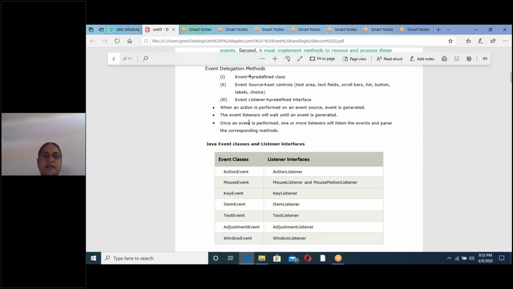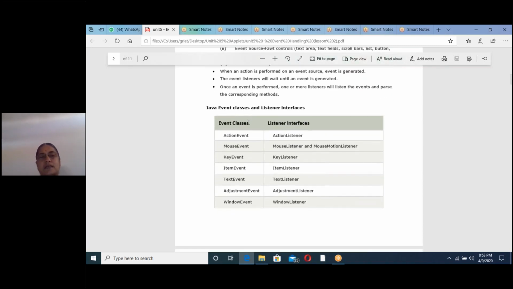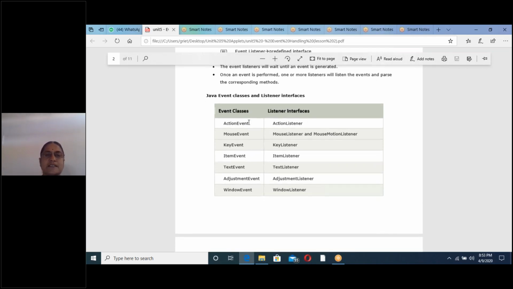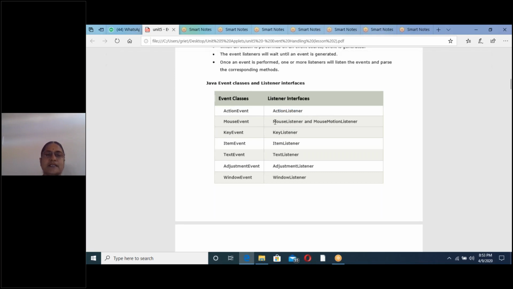Now we will see some of the predefined event classes and listener interfaces. As already explained, events are classes and listeners are interfaces. So, what are the event classes? The first one is action event. What is the corresponding interface for action event? Action listener. Next, for mouse event there are two listeners. What are the two listeners? Mouse listener and mouse motion listener.